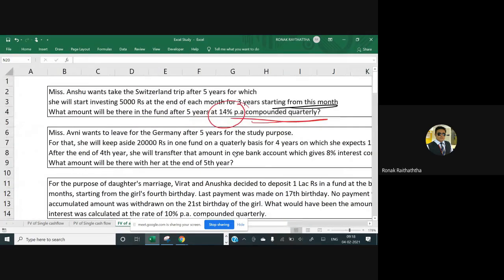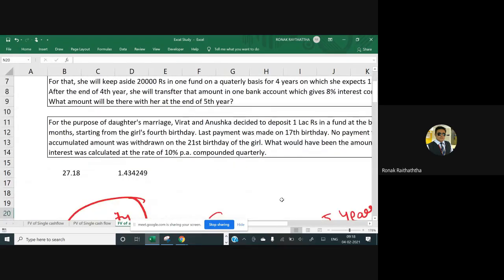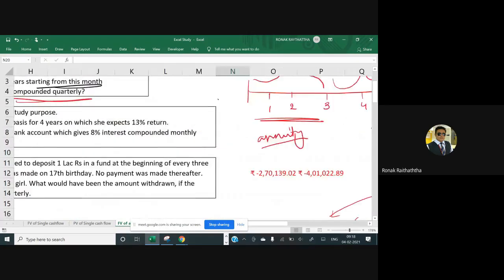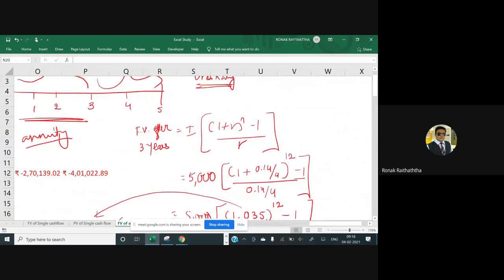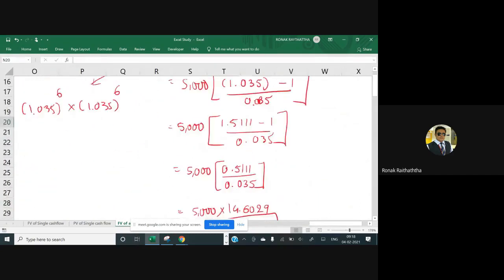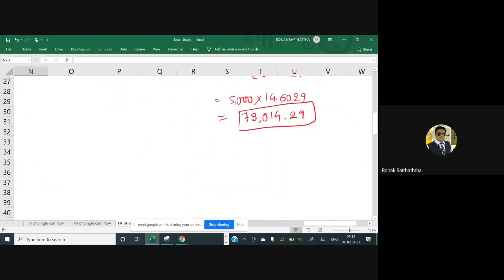After this, the money has not been withdrawn yet. So now whatever the money is there at the end of the 3rd year will also fetch some interest, right? Now, sir, that will fetch the interest for how many years? 2 years. But compounding is done on a quarterly basis. So that amount is going to be there in a fund.